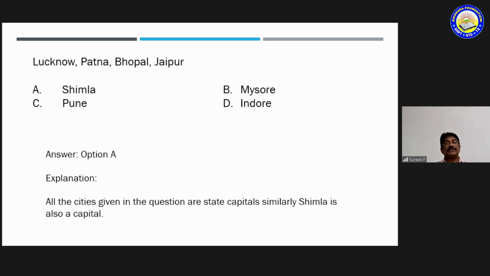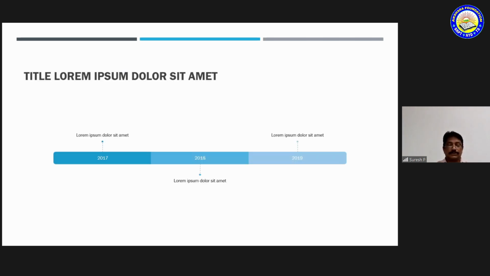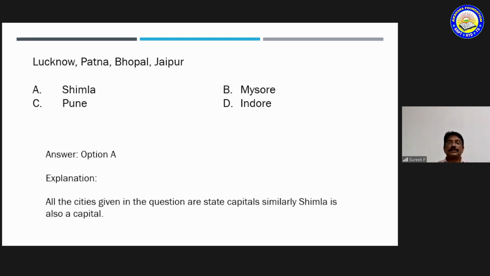For Mysore, the Karnataka capital is Bangalore, and for Pune, the Maharashtra capital is Mumbai. So since all the given ones are capitals, Simla is the correct option. Okay, so this is the total thing. Maybe you understand the analogy.